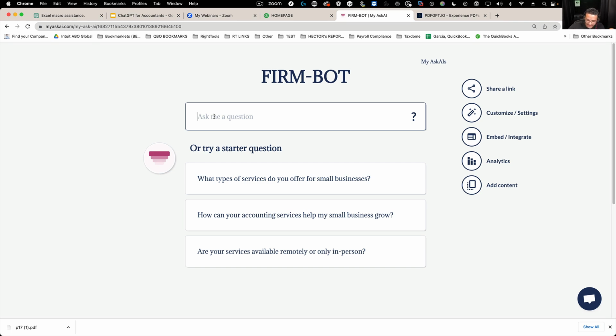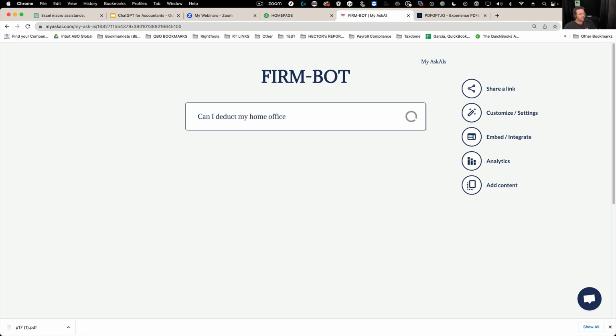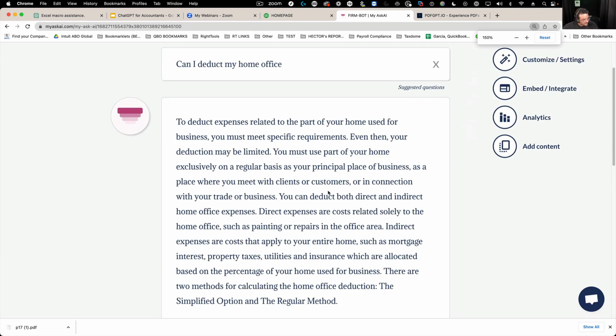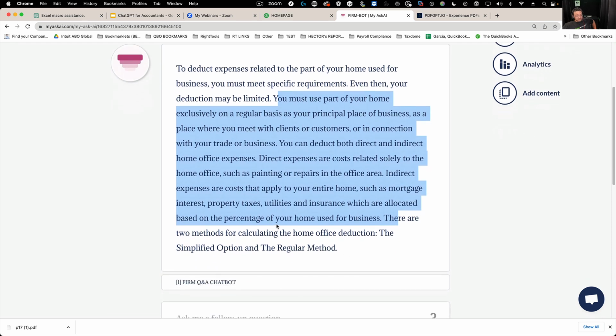I find that this one's a lot better than the ask the PDF one, but let's see what we can ask. We can ask, can I deduct my home office? Let's see what it says. Let's give it a chance. Okay, this one gives me good answers. Beautiful. So to deduct expenses related to your home office, it could be limited, bunch of stuff, pretty good.